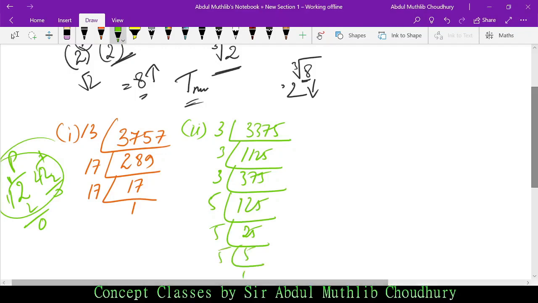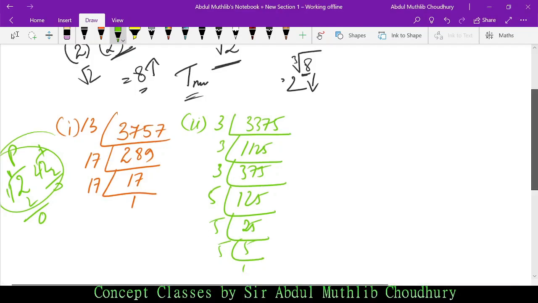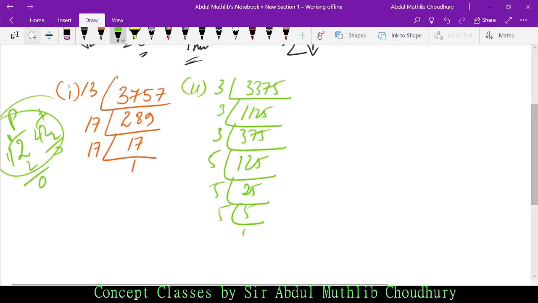Now see, what did I tell you? What did the question say? Which of the following is not a perfect cube? For a number to be a perfect cube, when you prime factorize it, a digit has to be in a triplet, or a digit has to appear 3 times. Look at 3. 3 appears how many times? 3 times, isn't it? And 5 appears how many times? 3 times.